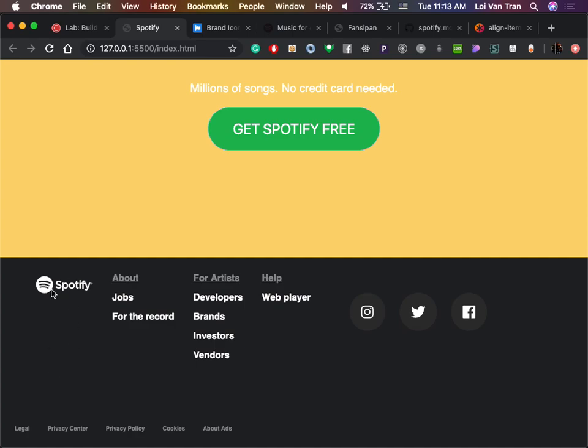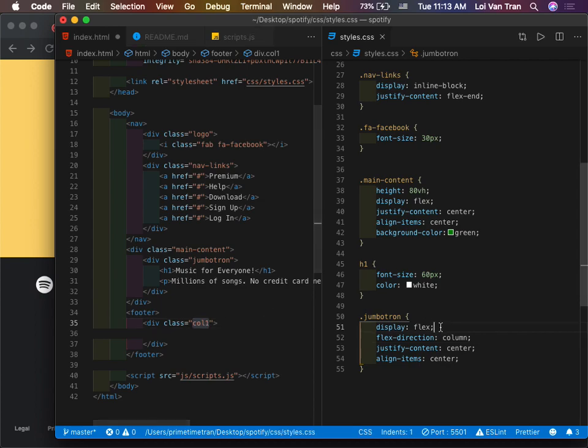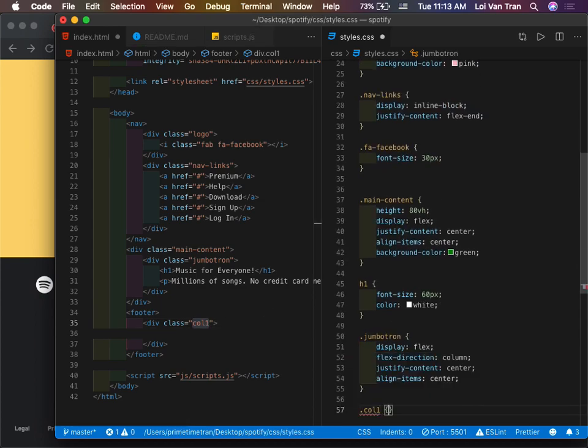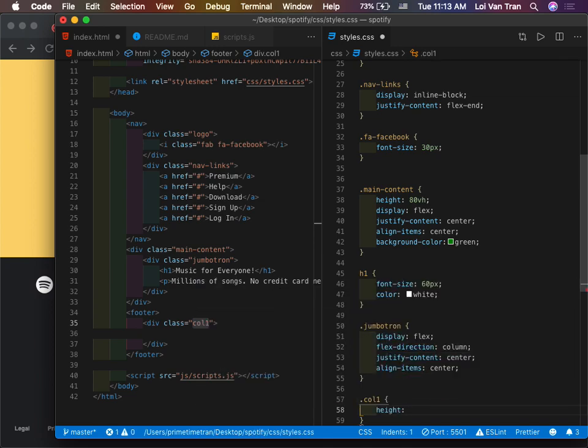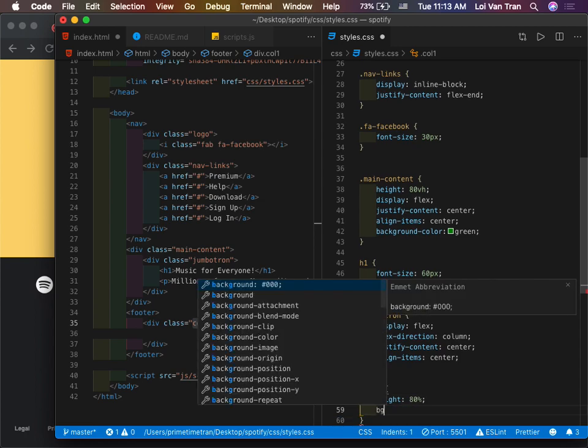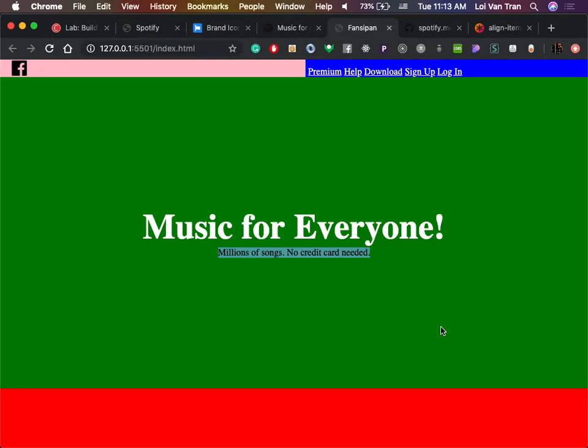So right now we need to have some divs right here, guys. We need to have some divs and some icons. We'll give it a div right here. Right now we're gonna call it something stupid just to prove it. We're gonna say row, column 1. Let's call it column 1 for right now. And we're just gonna apply some styles. We're gonna say this is a height of 80%. Background color of, what's the color we haven't used yet? Teal. Does that work? We're gonna see what happens on our application.